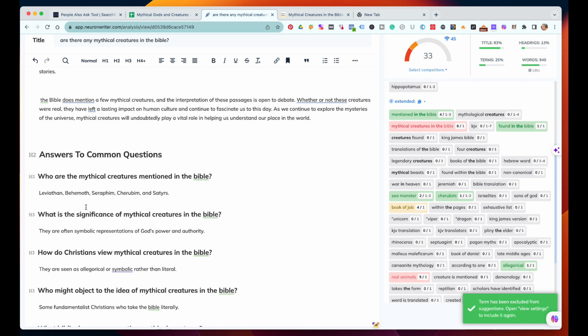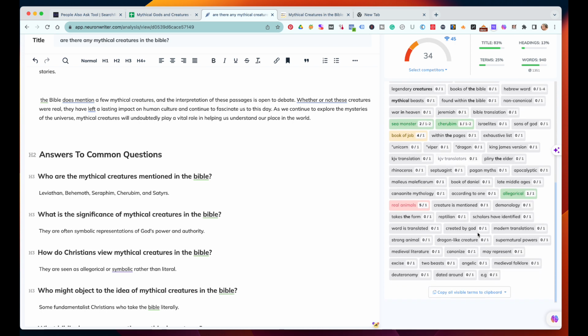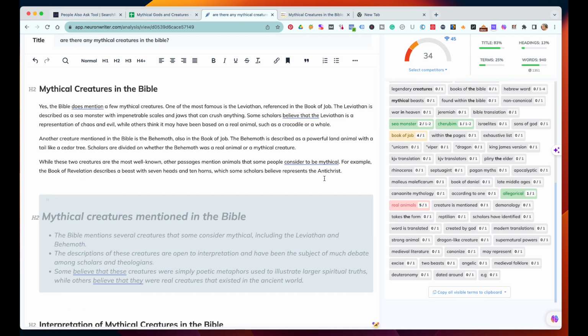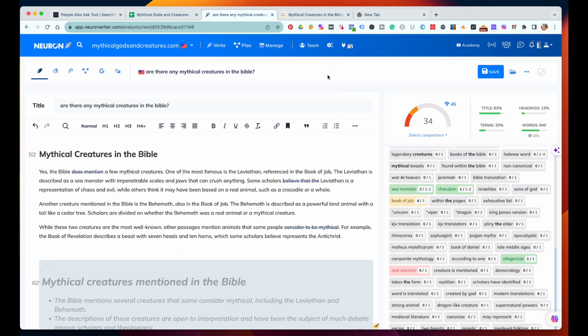What else do we have? Is there any other animal in there? The leviathan, I didn't see that. Cherubim, satyrs. So we would look through this just to see if any of those are there with the quotes, and just get rid of it, because we know we have it in the article. All right. So we're up to 34. It's not going to be that much longer to get it up higher. And that's how you do that.